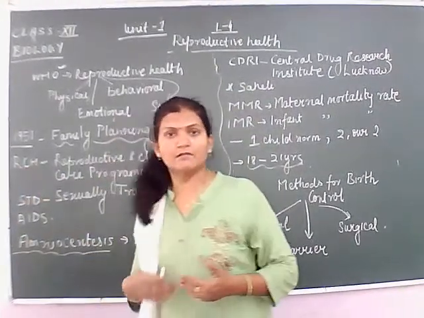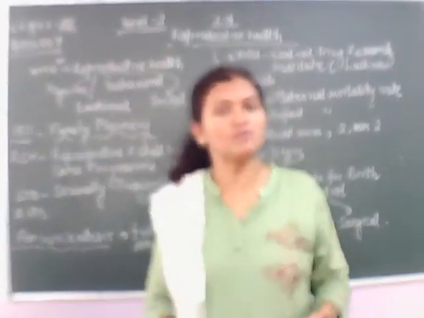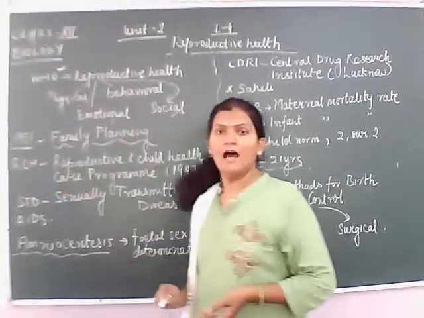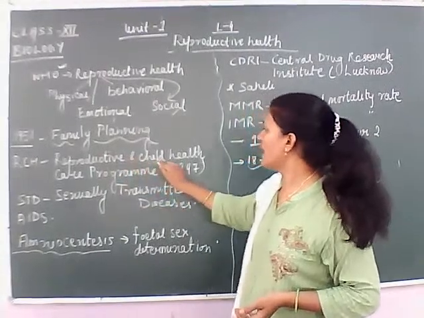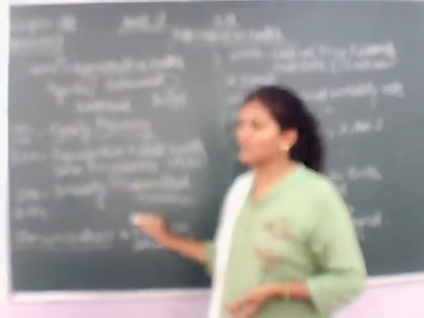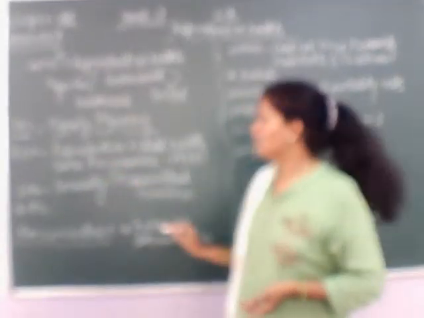Here there are certain terms and full forms that you should know. The first one is RCH. RCH is the Reproductive and Child Health Care Program, and in India it was started in 1997. This is a running program.